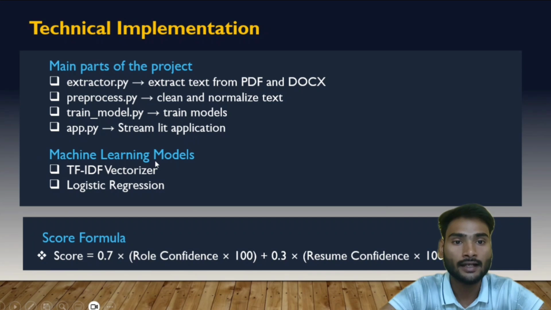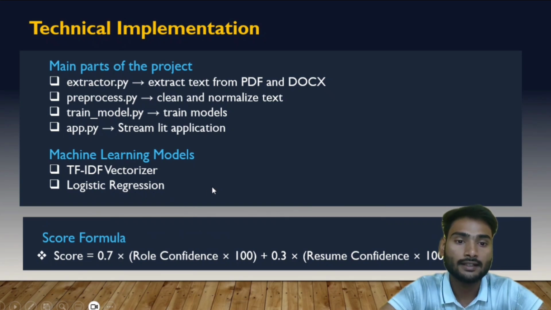For machine learning, I use two techniques. First, TF-IDF vectorizer, and second, logistic regression. The TF-IDF vectorizer converts textual data into numerical features so the machine learning model can understand it. Logistic regression is used for classification tasks.